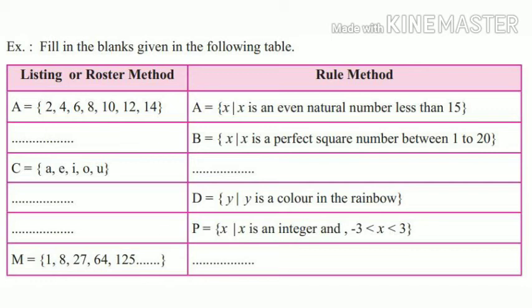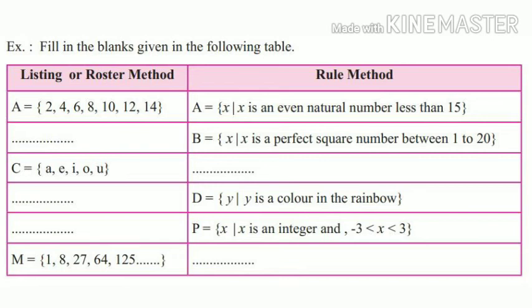In listing method, set A is given as 2, 4, 6, 8, 10, 12, 14. Now if we observe, these are all even numbers and they are positive, so natural numbers. So the rule method will be A equal to x such that x is an even natural number less than 15.